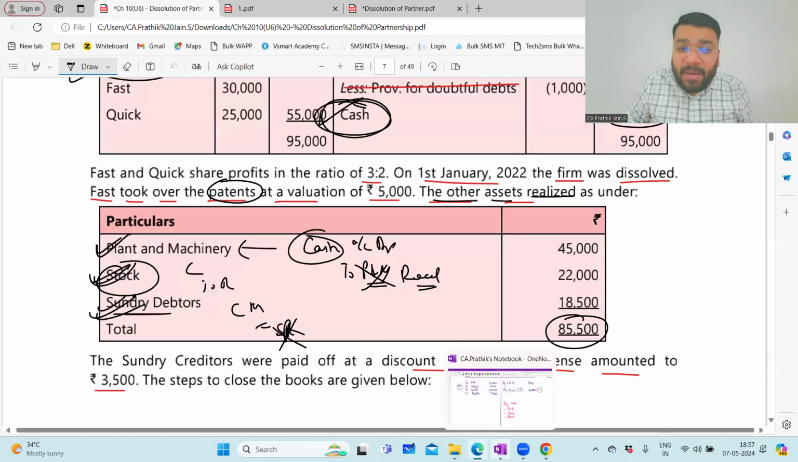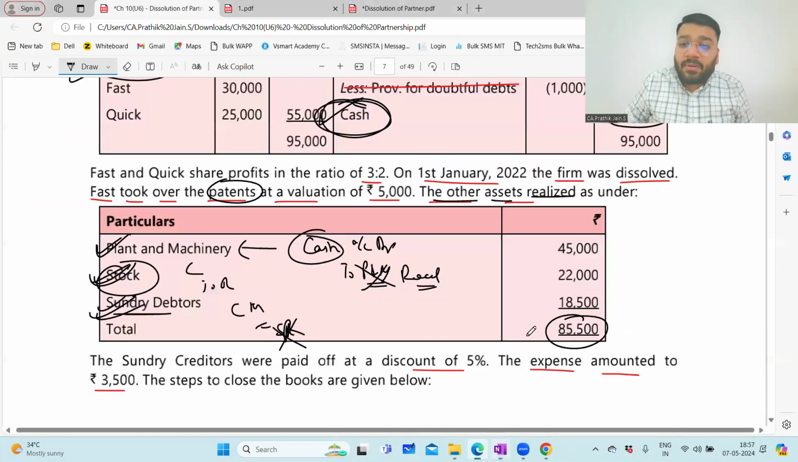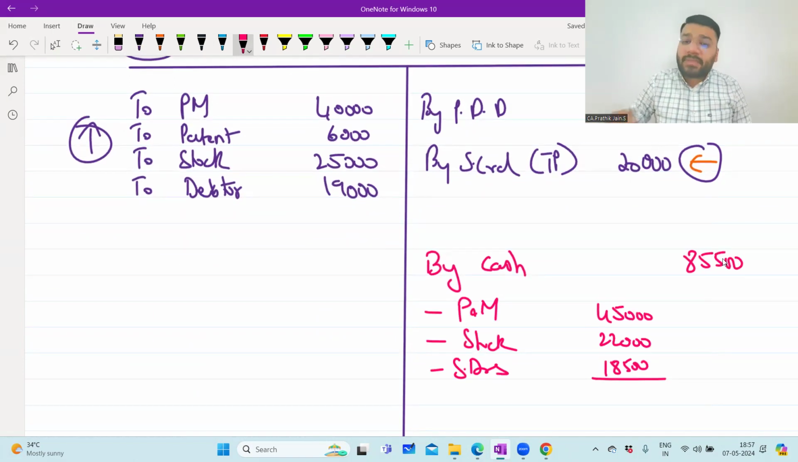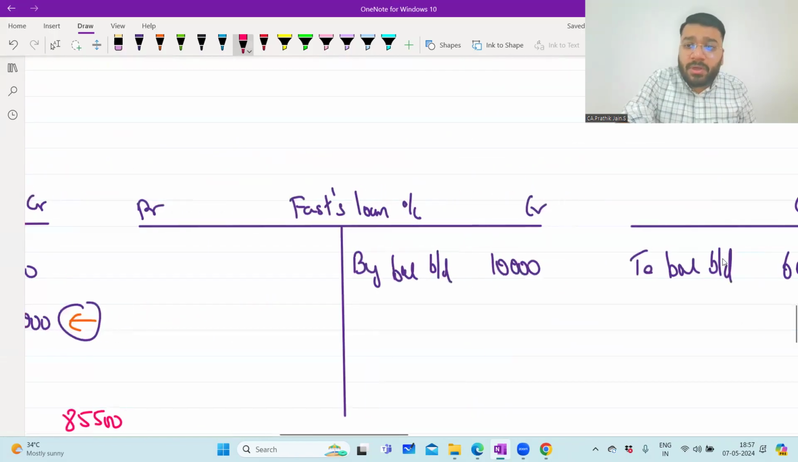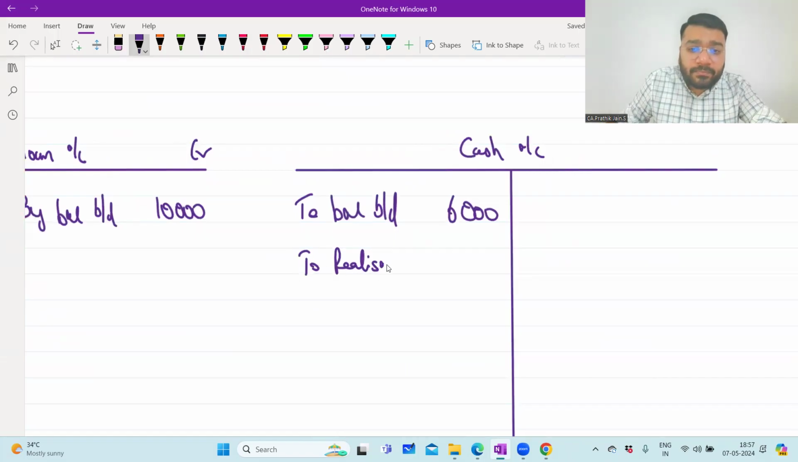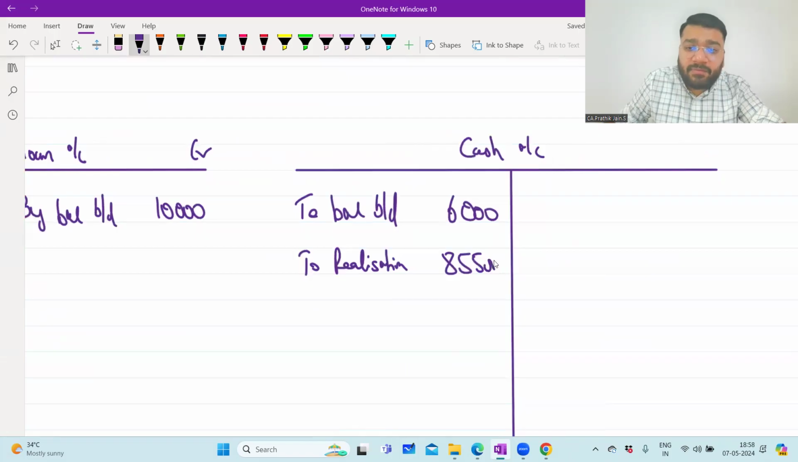So what is the money that you received for plant and machinery? 45,000 rupees. Stock, how much did you receive? 22,000 rupees. Debtors, how much did you receive? 18,500. So in total, how much money did you receive? 85,500. Any problem? Immediately in the cash ledger also you have to record, no? What is the journal entry in the cash ledger? To realization account, 85,500.